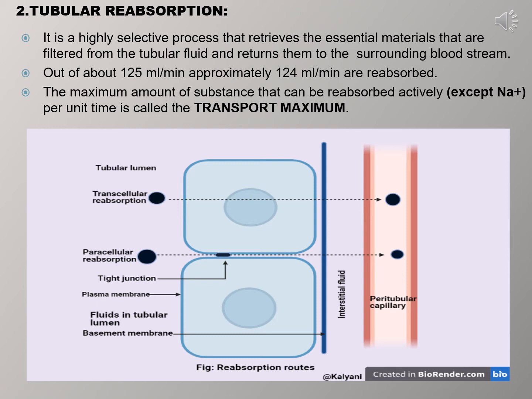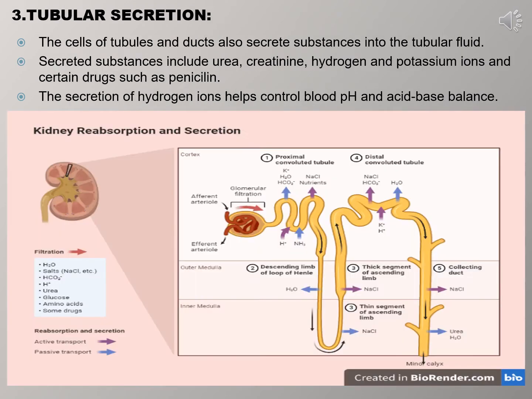In paracellular reabsorption, as we can see, water and solute in the tubular fluid return to the bloodstream by moving between the cells. But in transcellular reabsorption, the solute and the water in the tubular fluid return to the bloodstream by passing through the tubular cell membrane and the cell cytoplasm.